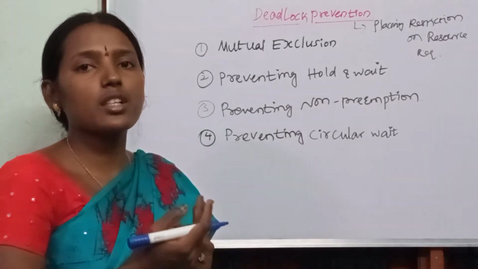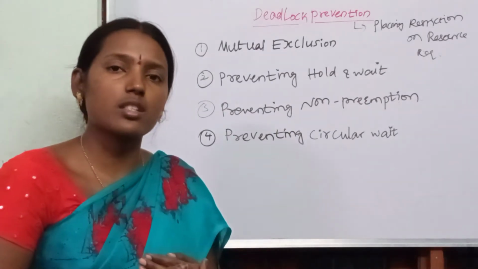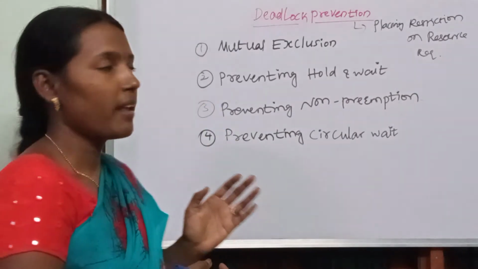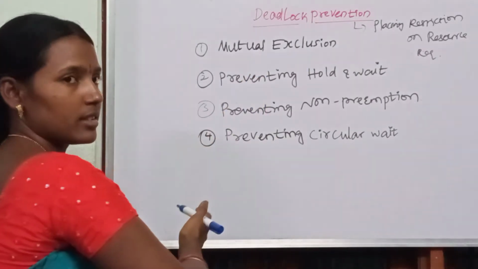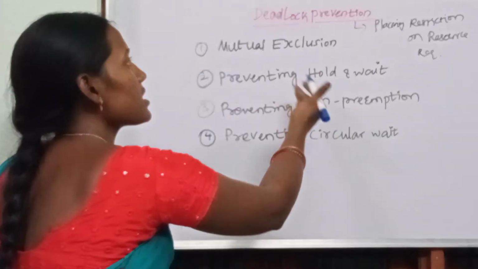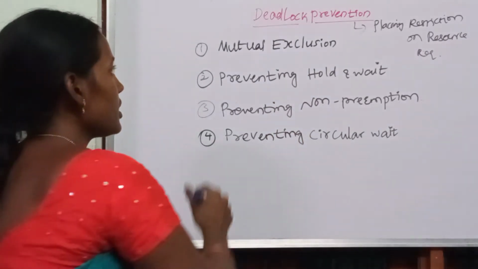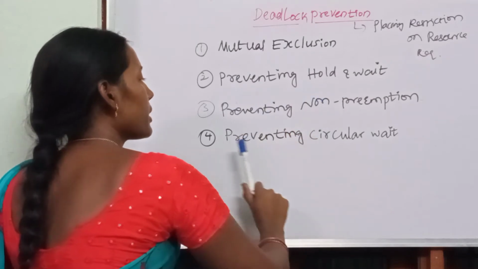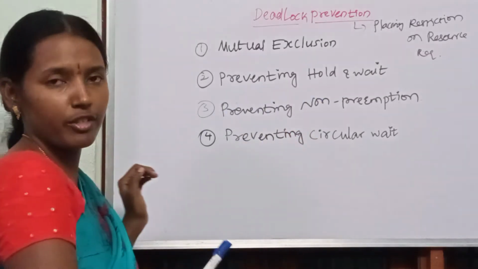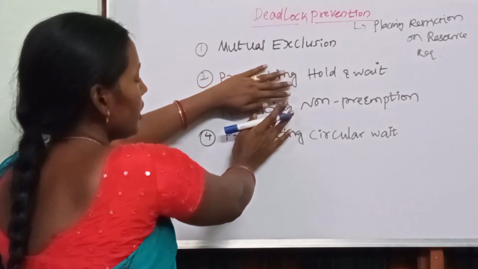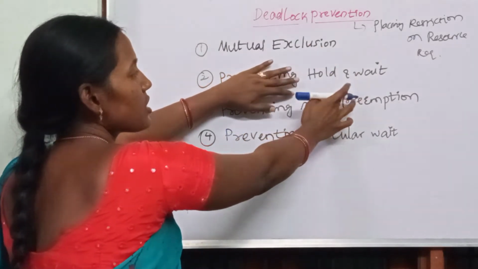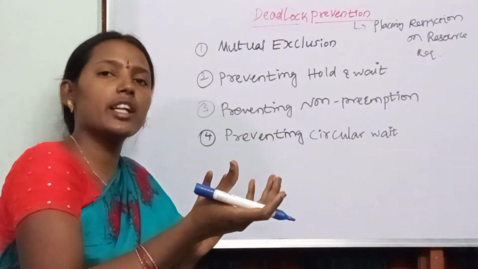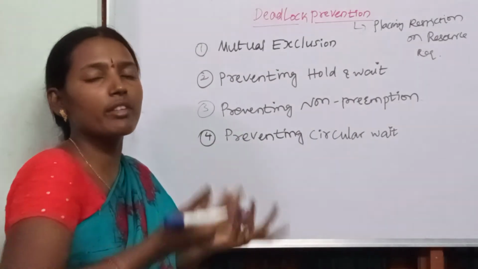So what are the restrictions? In how many ways can we place restrictions on the resources for a particular process? There are 4 conditions, and we already discussed all of them. If you prevent those conditions, we can prevent the deadlock. The first is preventing mutual exclusion, then preventing hold and wait, preventing non-preemption, and preventing circular wait. If you prevent circular wait, the deadlock will not occur.